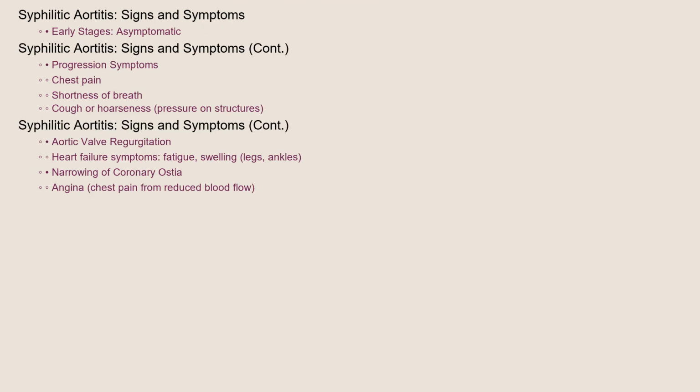The signs and symptoms of syphilitic aortitis can be subtle and develop gradually over many years. Many individuals are asymptomatic in the early stages. As the disease progresses, symptoms may include chest pain, shortness of breath, a cough, or hoarseness due to pressure on surrounding structures from an aortic aneurysm. Aortic valve regurgitation can cause symptoms of heart failure, such as fatigue and swelling in the legs and ankles. Narrowing of the coronary ostia can lead to angina, chest pain caused by reduced blood flow to the heart muscle.